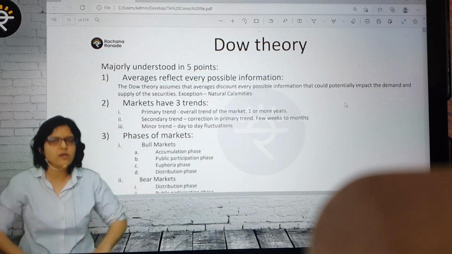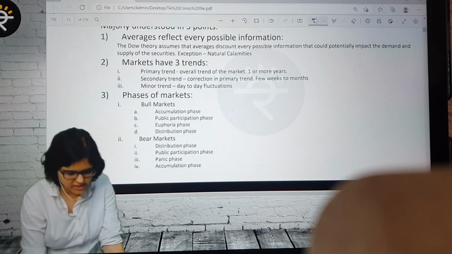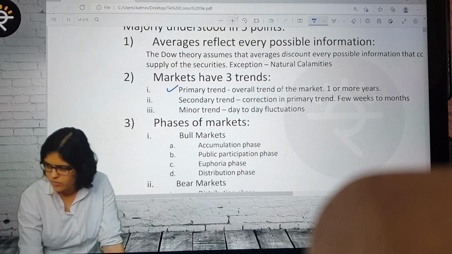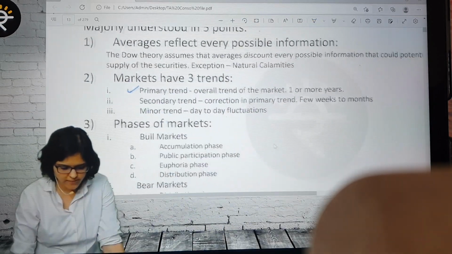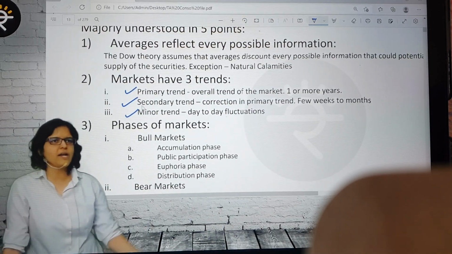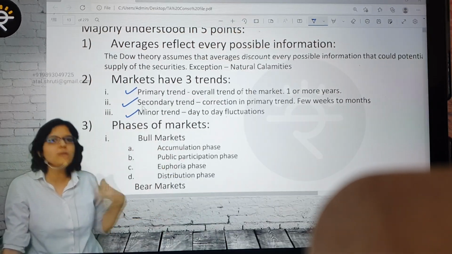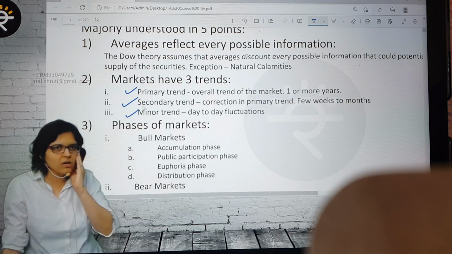First, what does the Dow theory tell us? As per Mr. Charles Dow, there are three major trends in the market. One is known as a primary trend, one is a secondary trend, and one is a minor trend. Now what is the primary trend? The primary trend is a long trend, which we can see for one or two years, or more than that. Minimum one year.